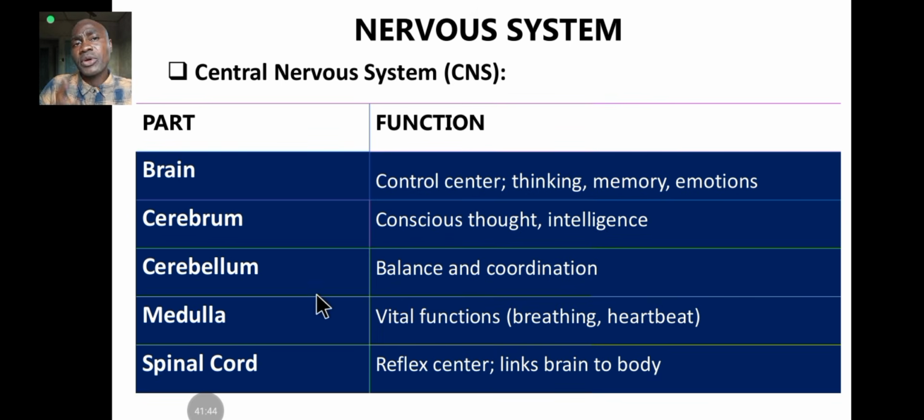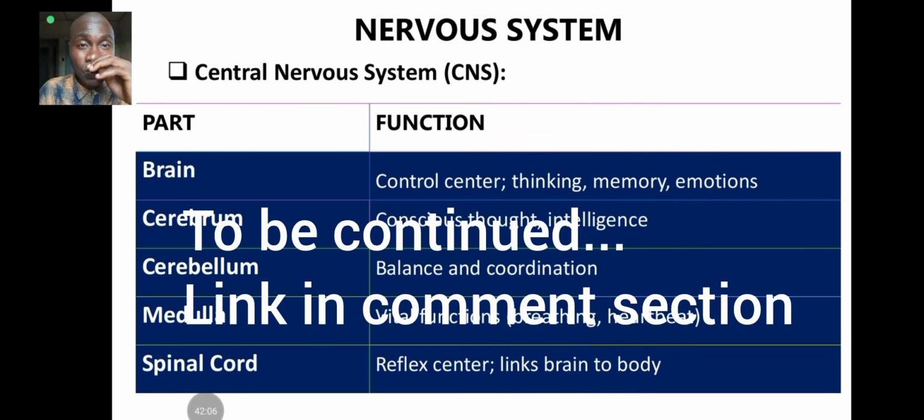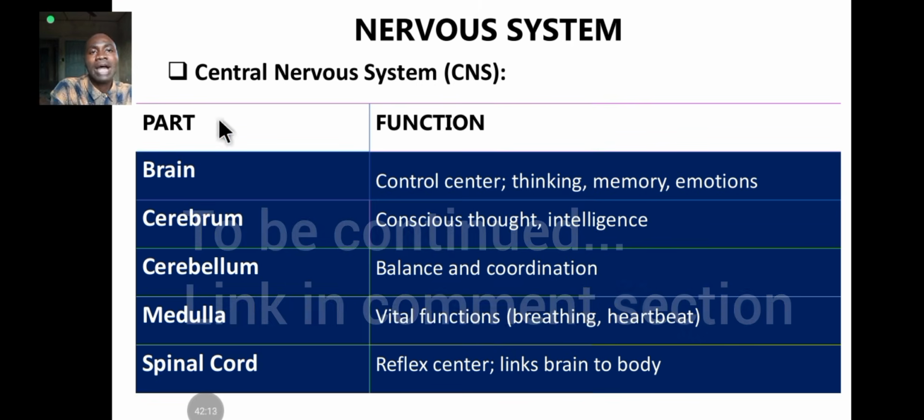Remember, we also have another structure of the brain called the hypothalamus. The hypothalamus controls what? Endocrine function. It controls the pituitary, the master gland. The hypothalamus also regulates temperature. So that's part of homeostasis. Regulating temperature is also part of homeostasis. So just know that that's the function of the hypothalamus. Okay, hope we are not missing anything. I don't think so.